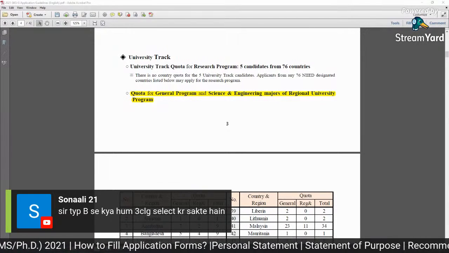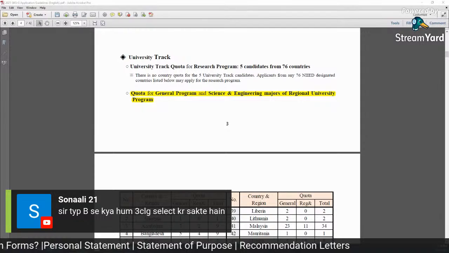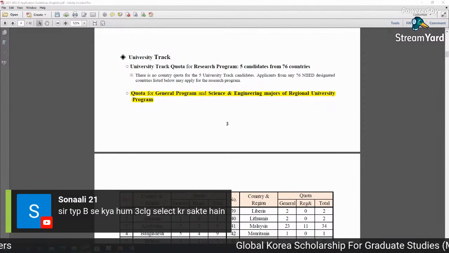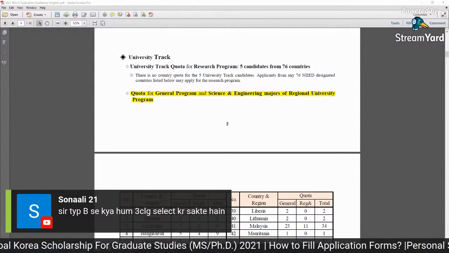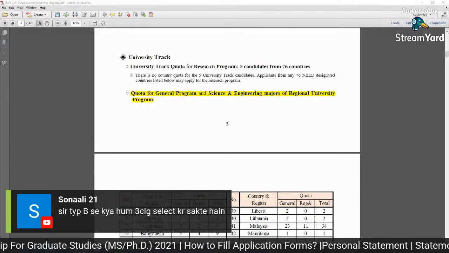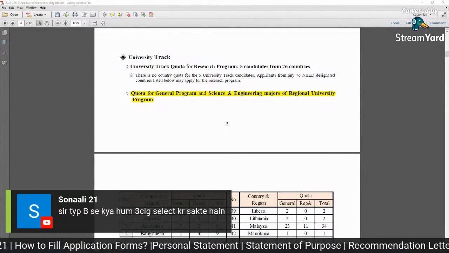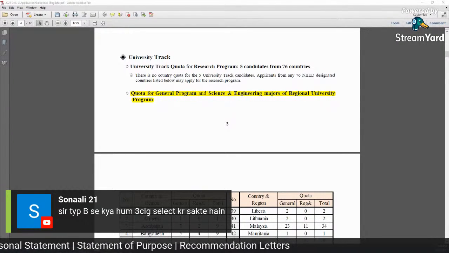Before application, you should contact the professors, and even for this scholarship you are required to contact professors in advance, because most of the time universities recommend scholars who already have some positive responses from the professors. So you need to contact the professor that you want as your supervisor in MS or PhD.